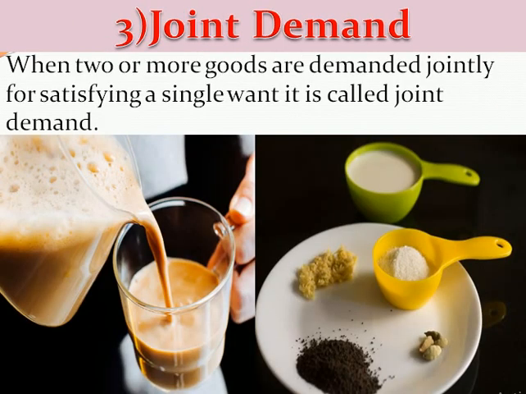Next, joint demand. What is joint demand? When two or more products are demanded jointly to satisfy a single want, it is called joint demand.